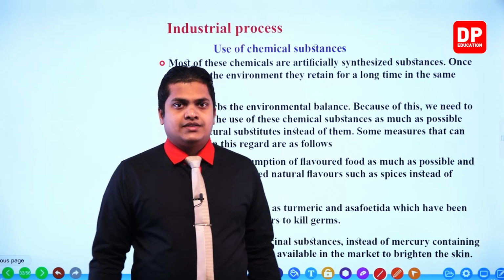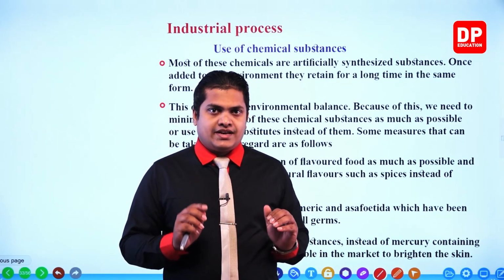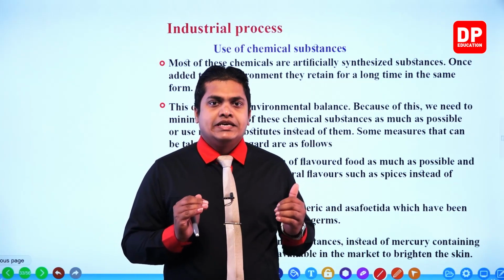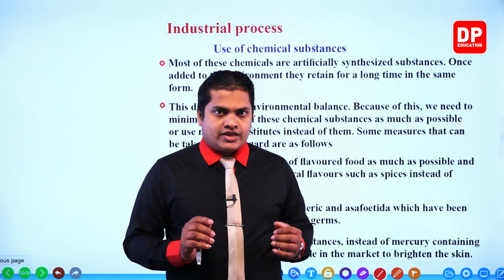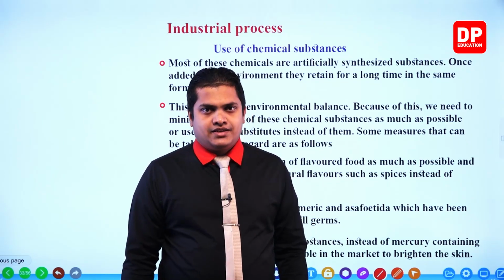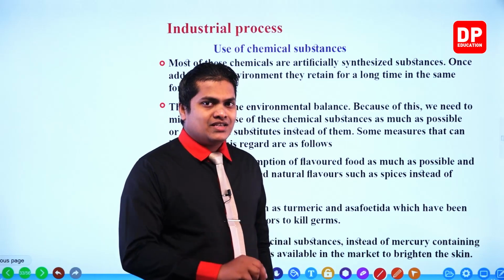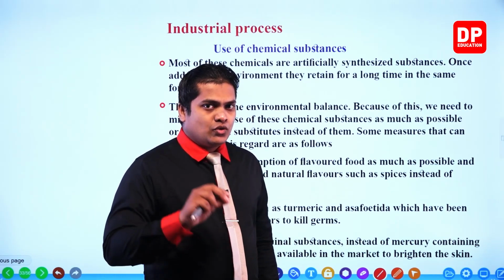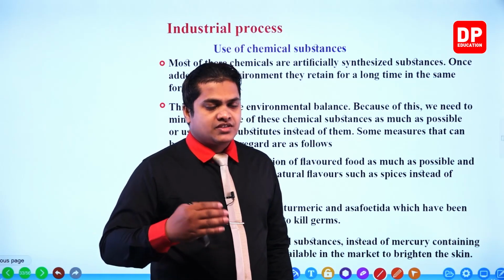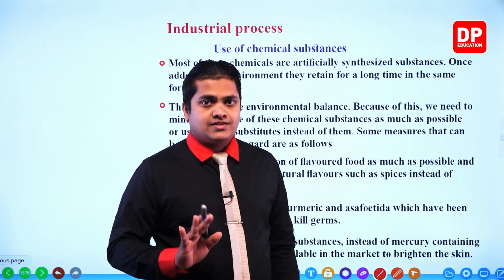Mercury is a special kind of metal that has a high density. Like I said in the earlier case, when we were studying about CKD, chronic kidney disease, I told you about the mercury. It has a very high density. So mercury is placed within these creams so that our face is getting brightened. The skin gets brightened because of the mercury as a side effect.